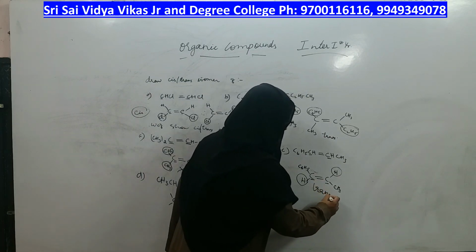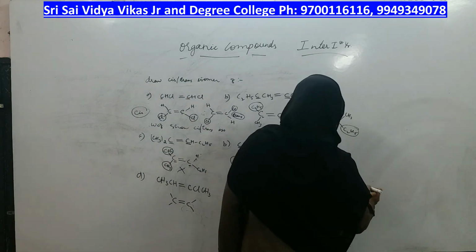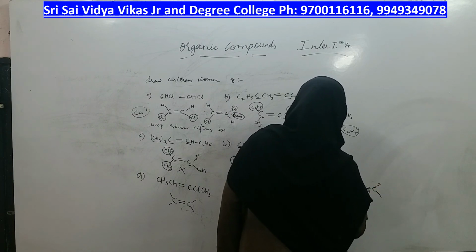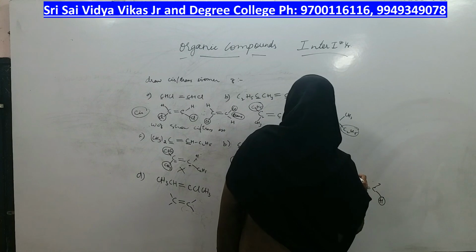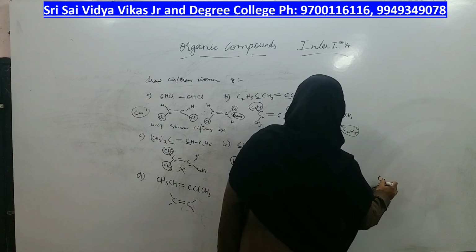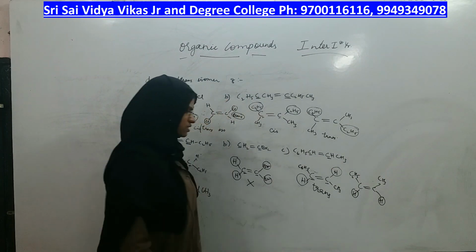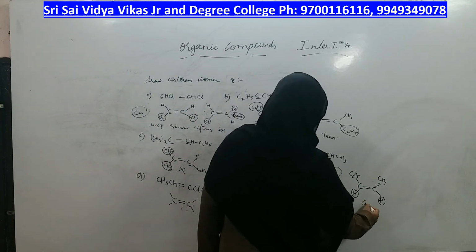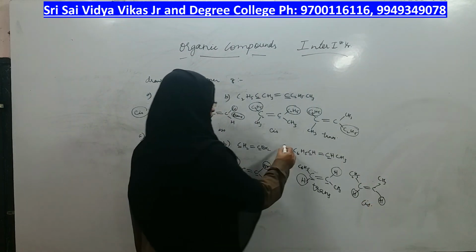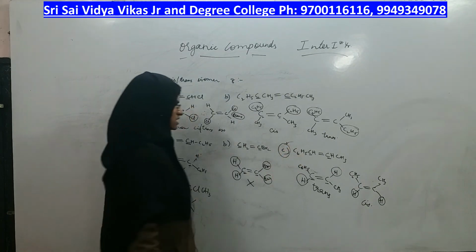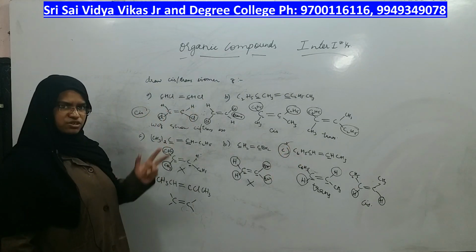If you can get a trans isomer, even cis possibility is also there. So simply by changing the position, you can draw cis-trans isomerism. First one was a trans isomer, second one is cis isomer. Now that means in compound C you can get cis-trans isomerism. A and B did not give.